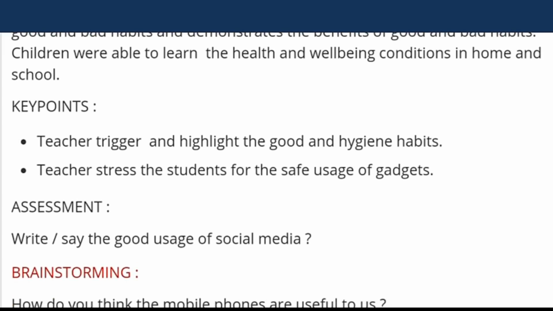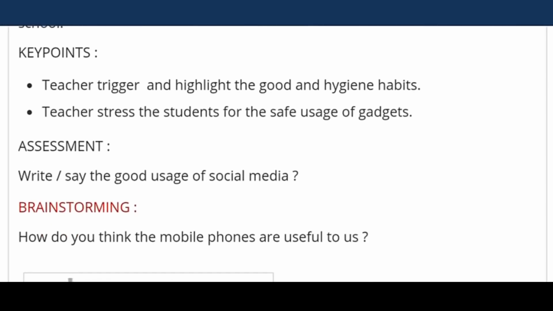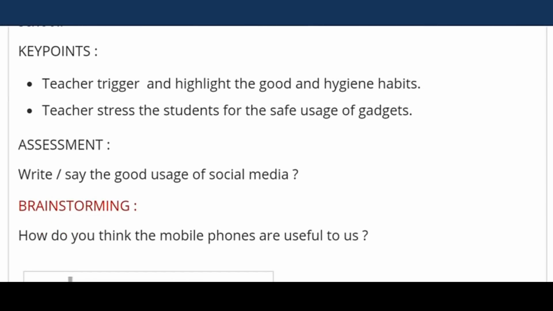Friends, here children learn some outcomes. Those are, children were able to learn health and well-being conditions in our schools as well as at home. And also children apply the knowledge they have learned in their daily lives.